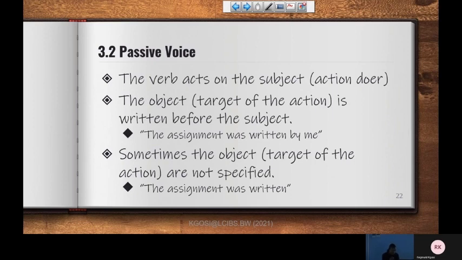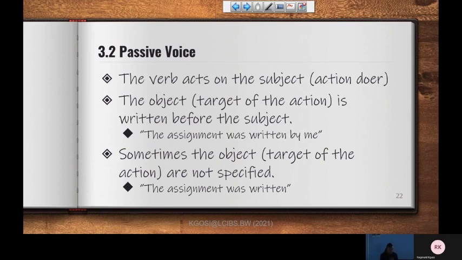We don't emphasize who gave the lesson. The lesson has been given. So it's optional. Alternatively, we can at the end include the lesson has been given by Reginald. You see, we can actually include that towards the end, but we can leave it without even specifying. We can just say the assignment was written.